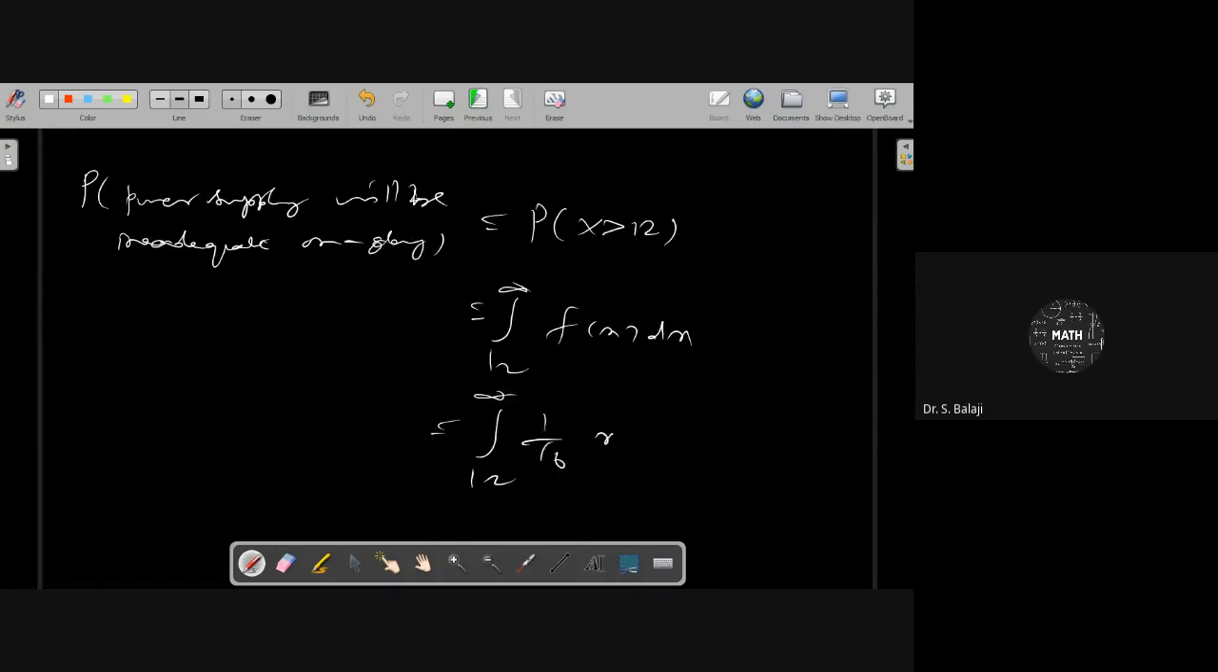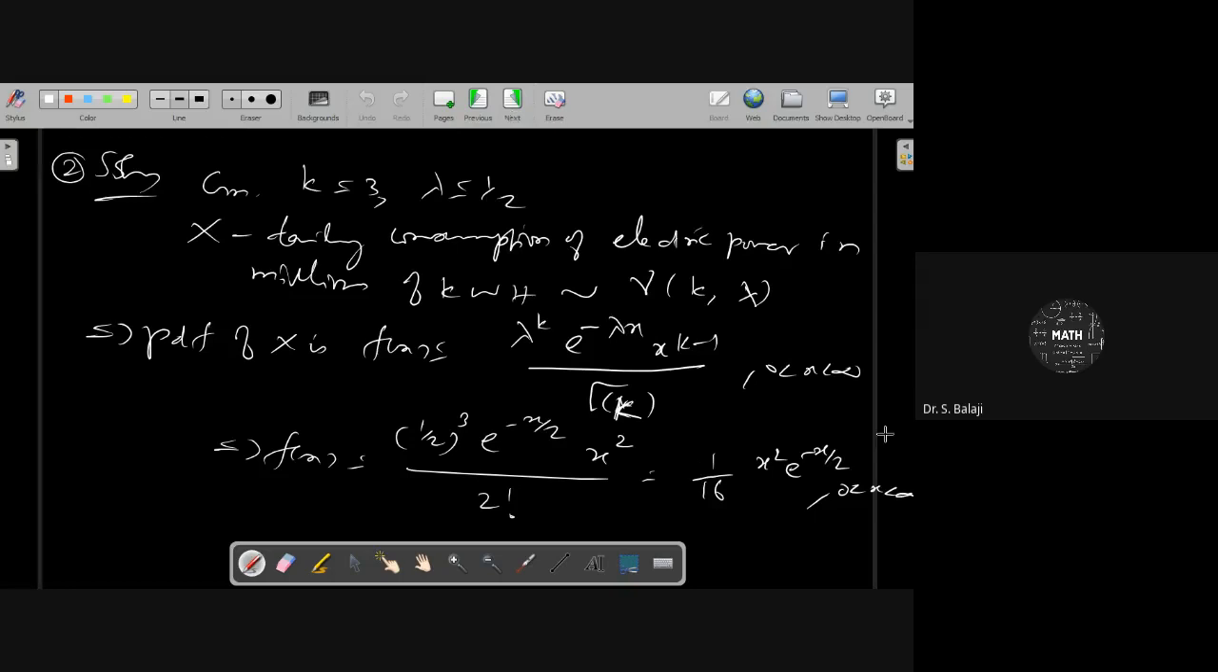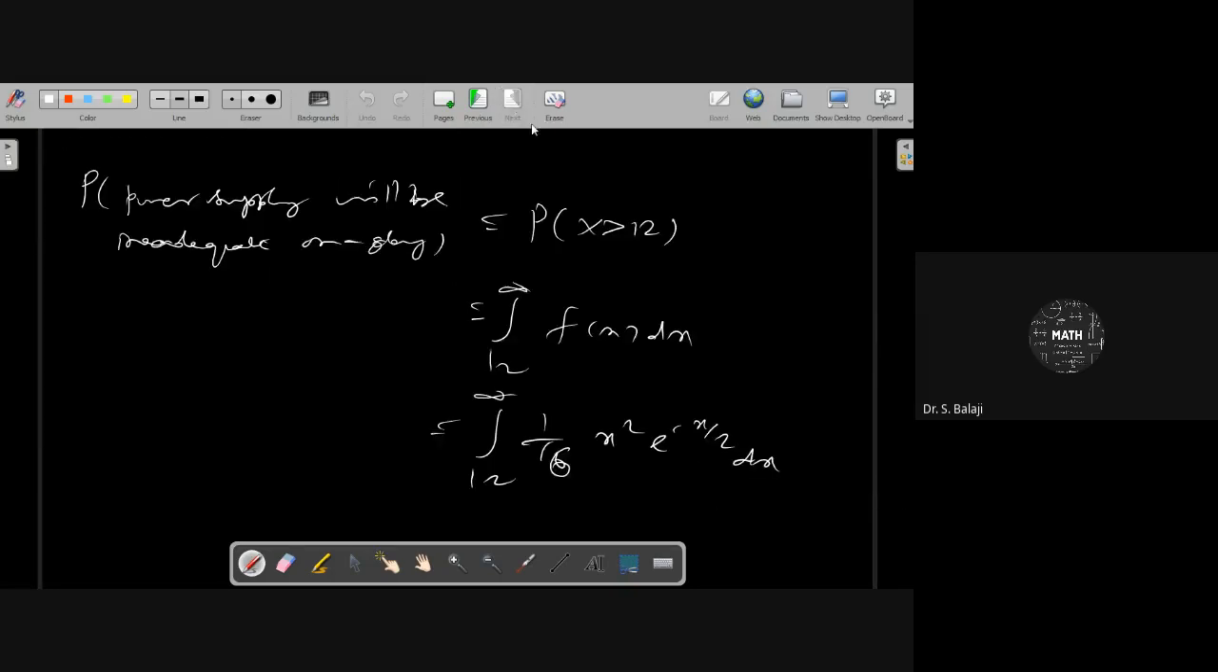The integral is 1 by 16 x square e power minus x by 2 dx. Can you give the answer for this one? What about this answer? The integral from 12 to infinity. Anyone give the answer? 400 by e power 6.